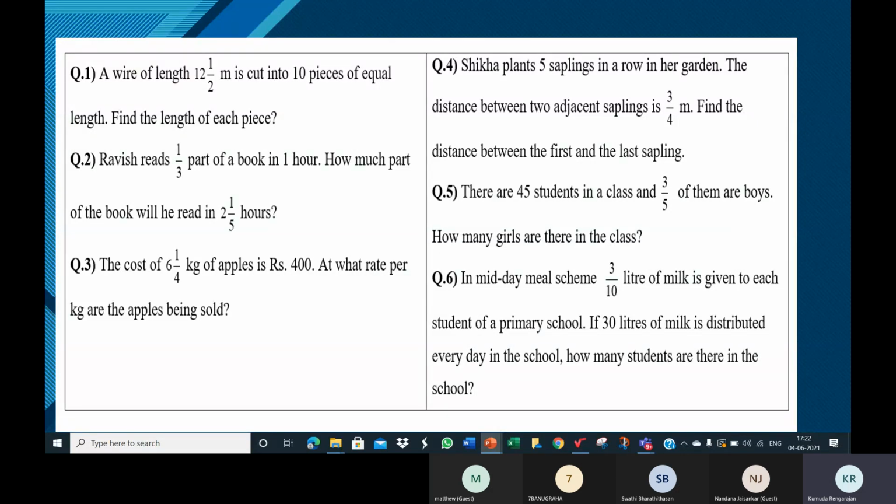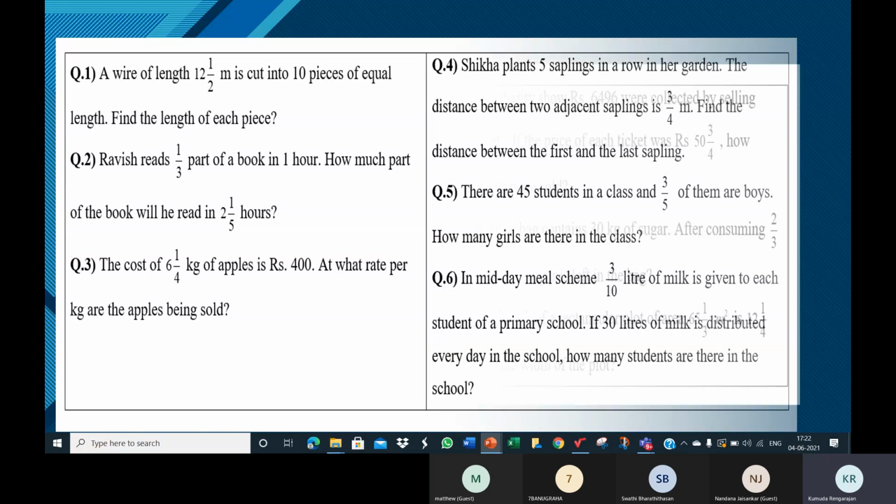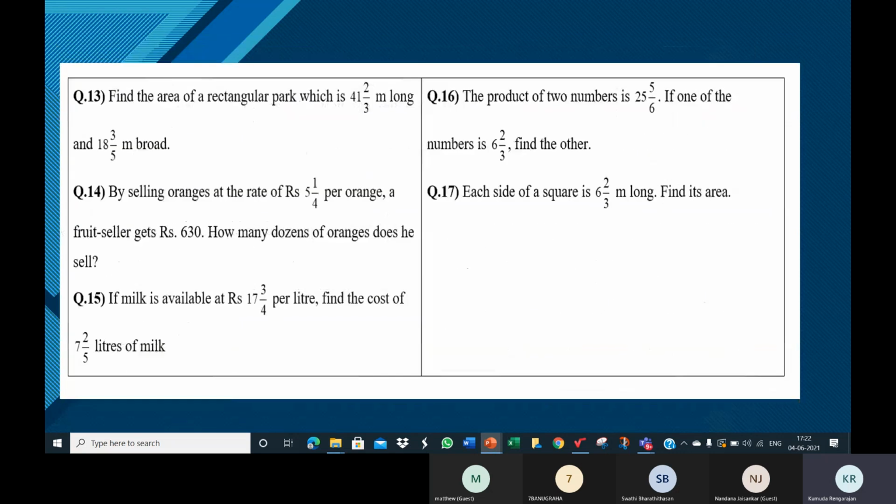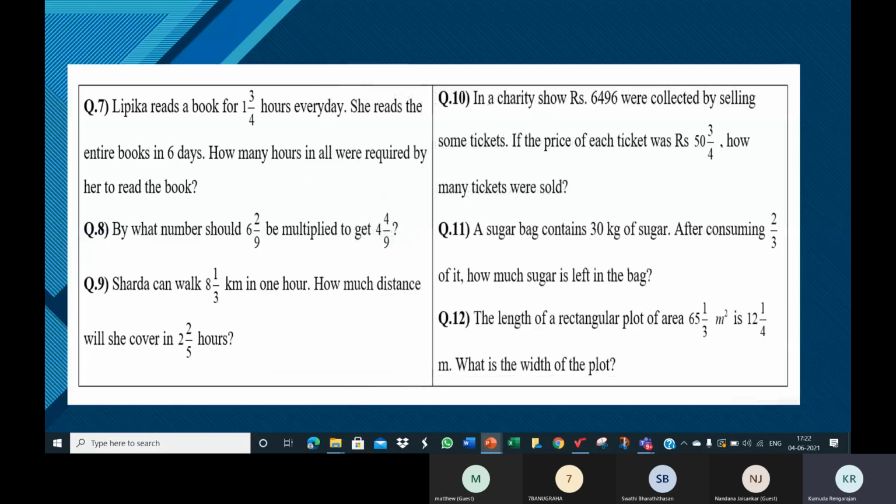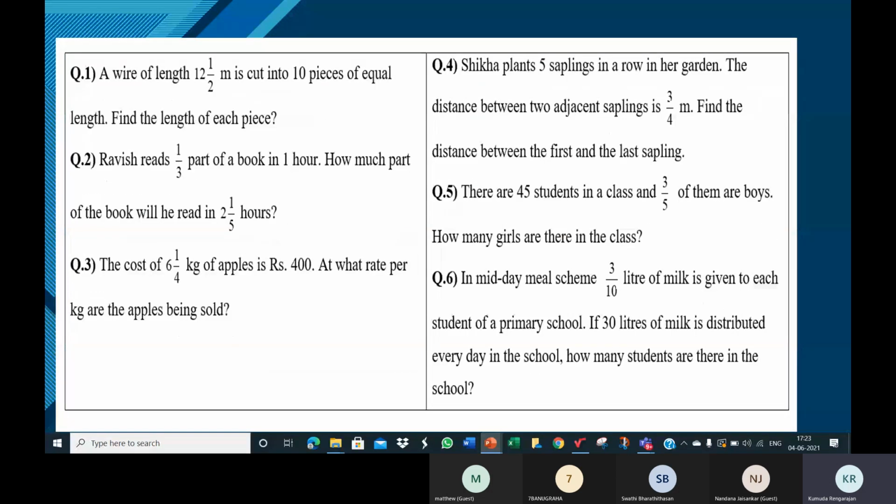These are the four mathematical operations: addition, subtraction, multiplication and division. We have 17 questions. First we shall discuss which mathematical operation is involved to solve every question.